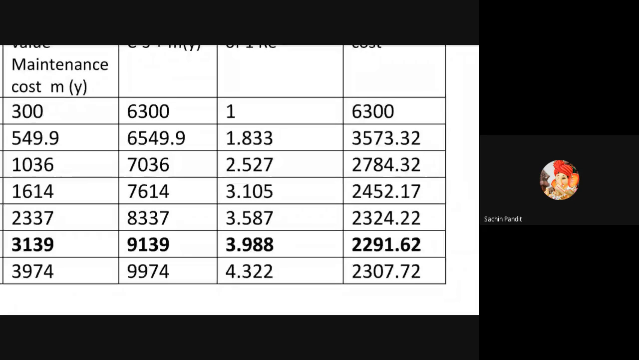Look at this first, the last column we will say, 9974 divided by 4.32, that value will be 2307.72. Now our answer is ready.